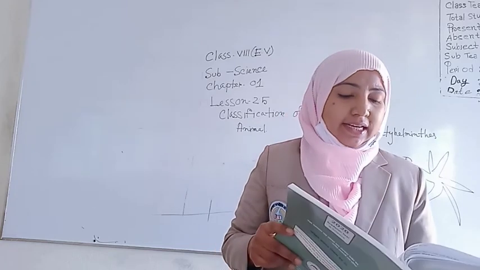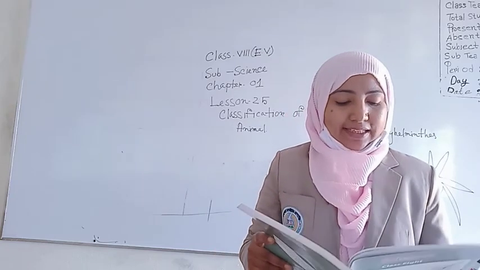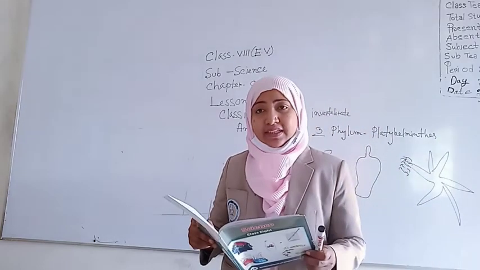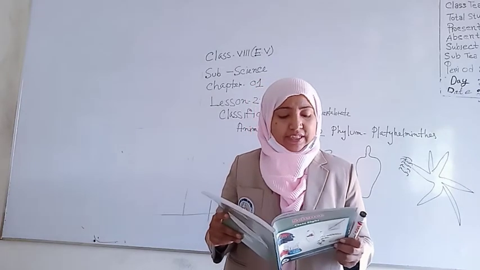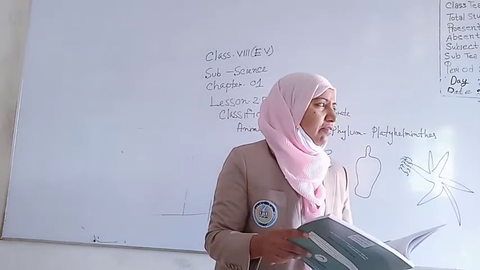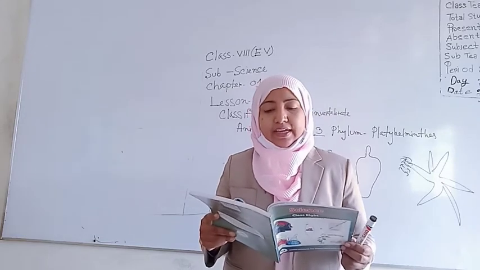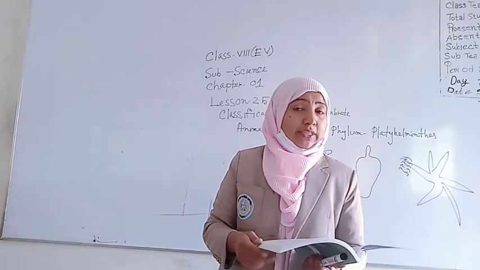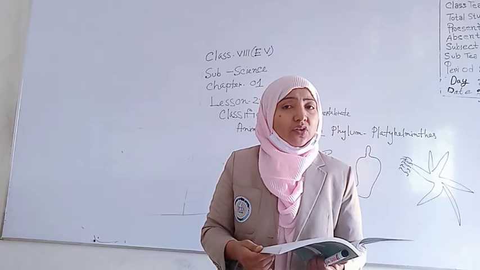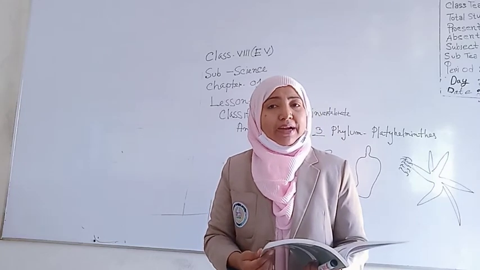In the next class, I will also explain the classification of vertebrate animals, the 9th phylum, the Chordata. We also have 3 subphyla: Urochordata, Cephalochordata and Vertebrata.